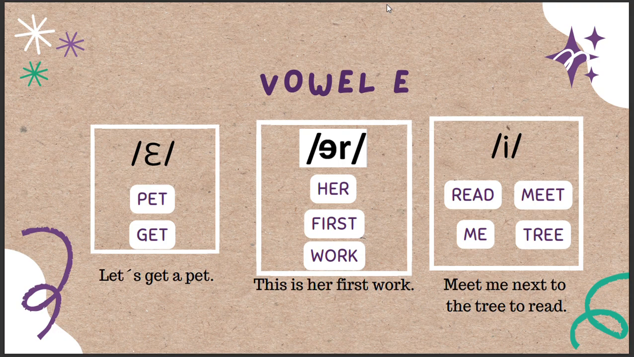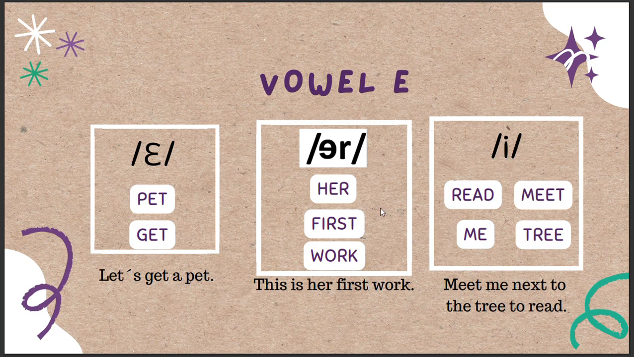In vowel E, it has two variations. First, E and E. In E, we have pet, get. Example, let's get a pet. And in E, we have read, meet, me, and tree. Example, meet me next to the tree to read.